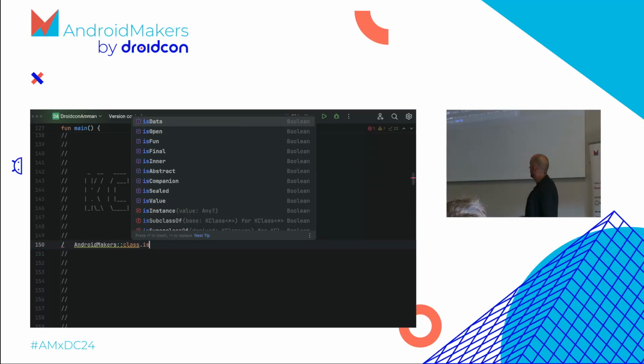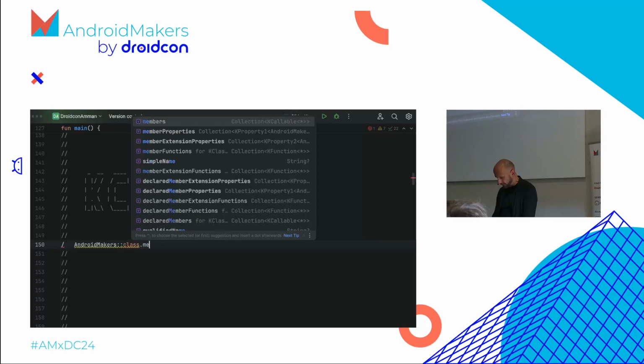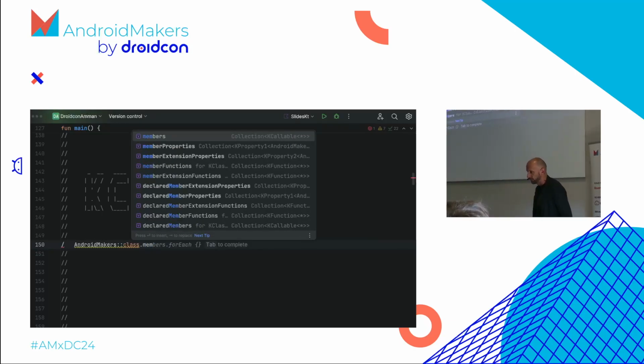That shows us why we need this and not the class in Java. You can ask this, hey, are you open? Are you actually fun, so functional interfaces? You can ask, is this a sealed class? Is this a companion class that you're looking at? So there are some interesting things. There are the usual things like Java has. You can ask for its members.